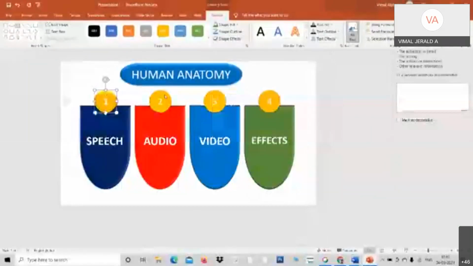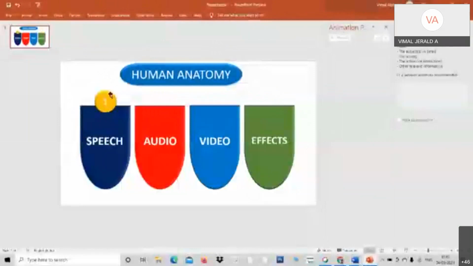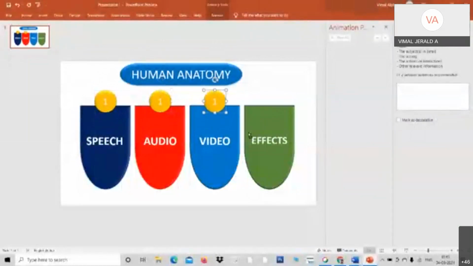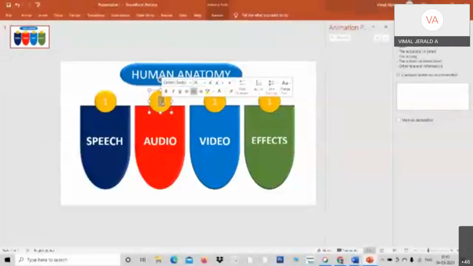Okay, in a similar way I can do it. Right now I will tell you how to make it. I just copy and press Control D. You get one more, and keep it here. Control D again, one more, and it comes like this automatically in the same position. So instead of pressing Control V, you press Control D, and you get it in the same positions.